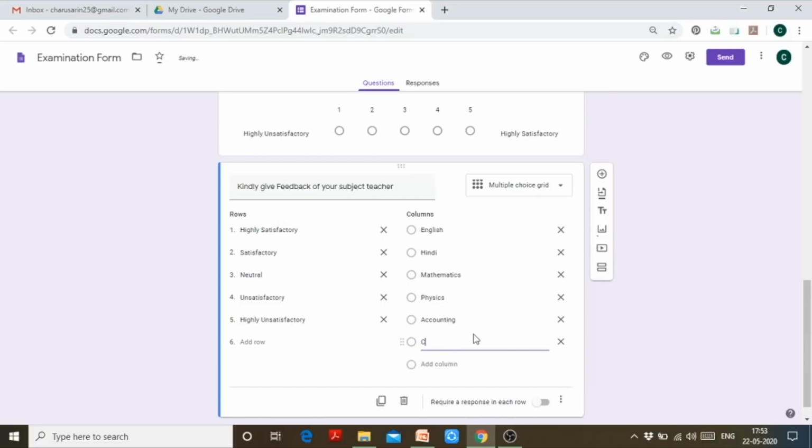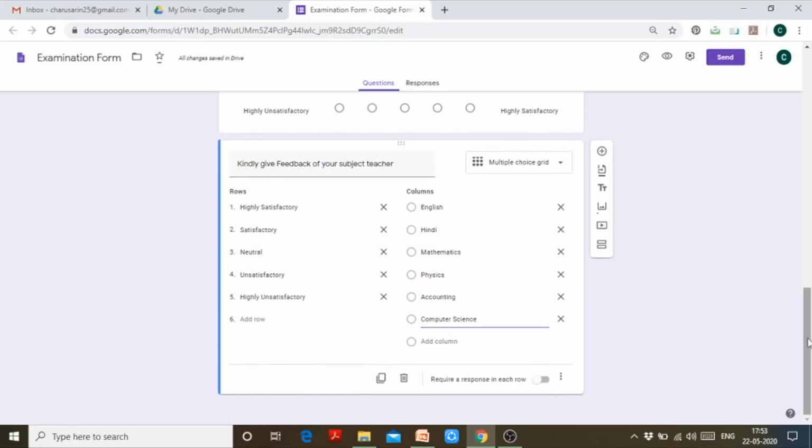Then maybe computer science. Okay, so I have created the multiple choice grid. That is, I want that for English, the students should select either of these options, right? Highly satisfactory, unsatisfactory, neutral, whatever they want to, right? So this way I have created this.